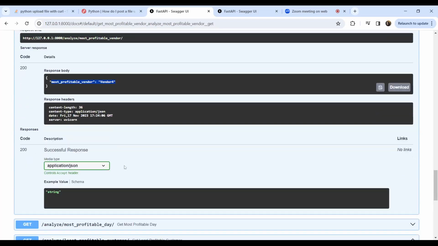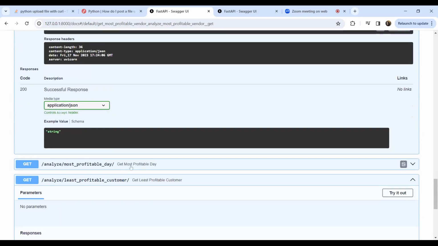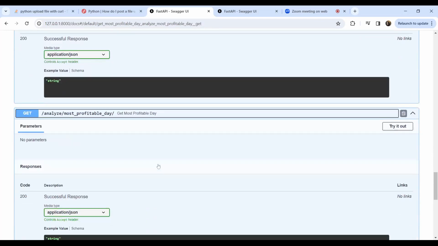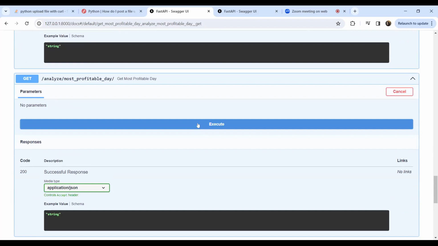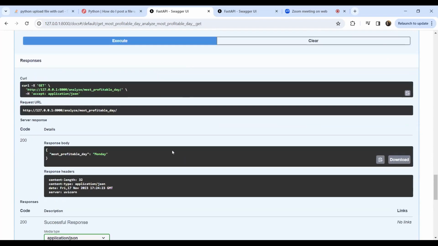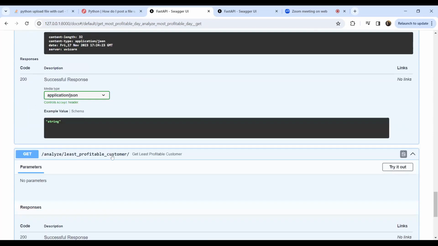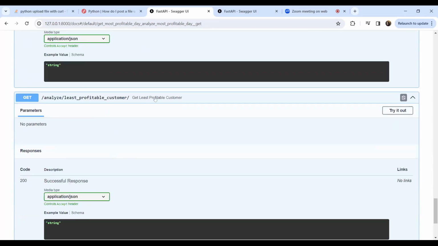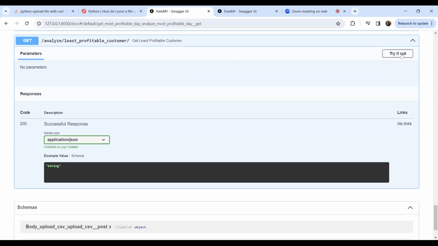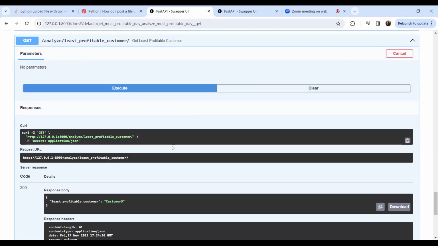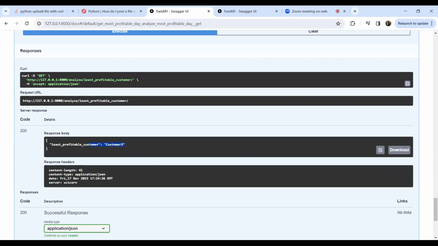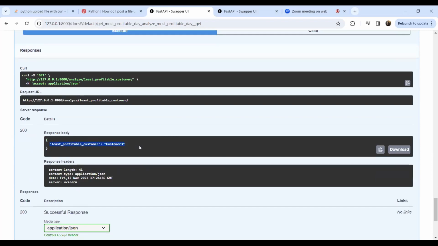And then the next question, get the most profitable day. And the most profitable day is Monday. And the least profitable customer is customer 3. So these are the first 4 questions that are answered here.